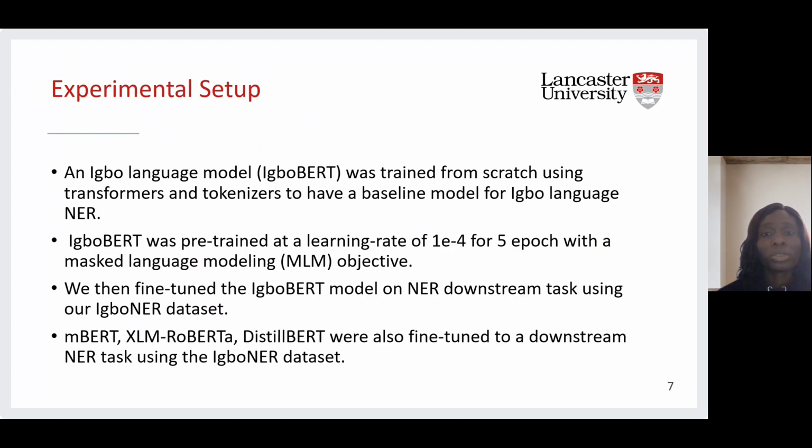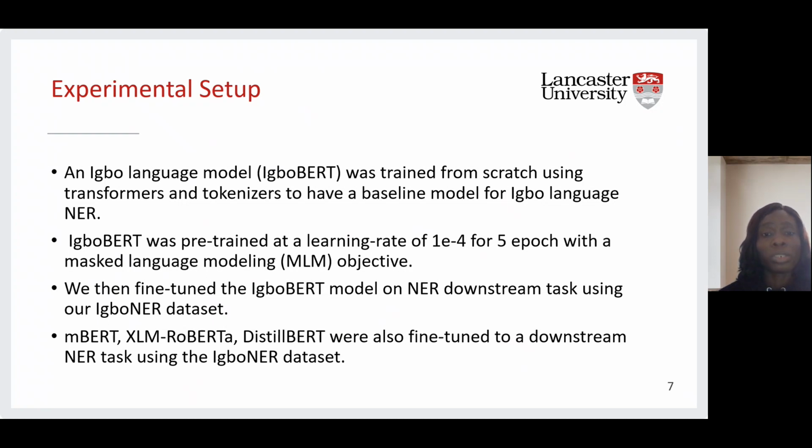In this research, we performed some experiments. Firstly, we trained an Igbo language model, IgboBERT, from scratch using transformers and tokenizers to have a baseline model for Igbo named entity recognition.